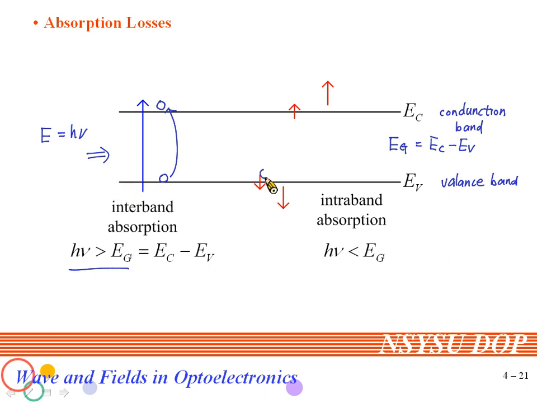Besides, the carrier will also jump to a temporary band like this. This kind of absorption we call intraband absorption. The loss energy is smaller than the band gap, so h nu is smaller than Eg. But this part will be the main reason which causes the absorption loss. Our purpose is to reduce the interband absorption.